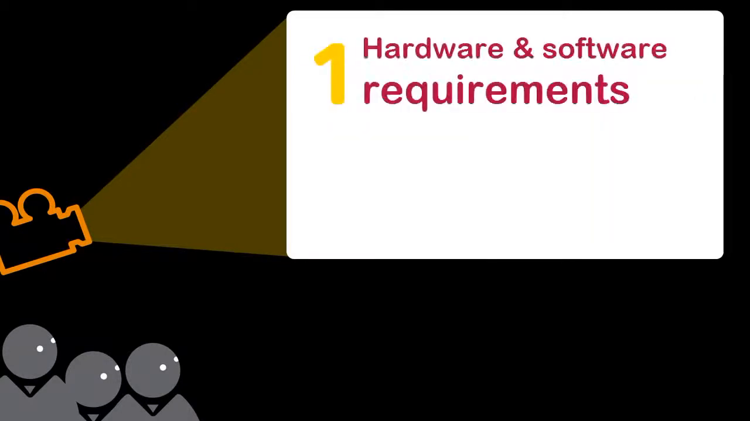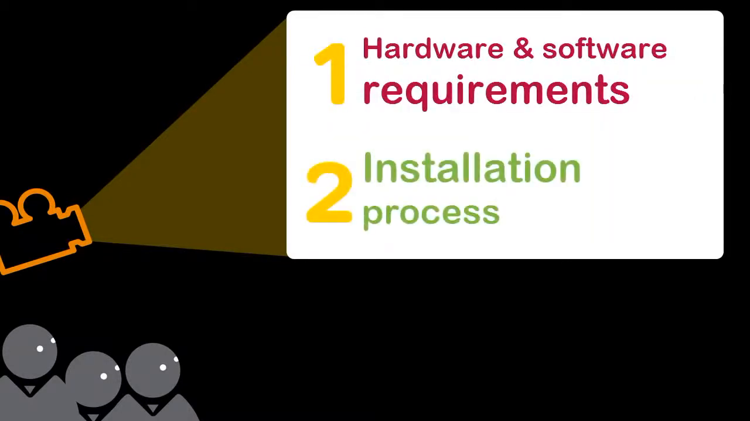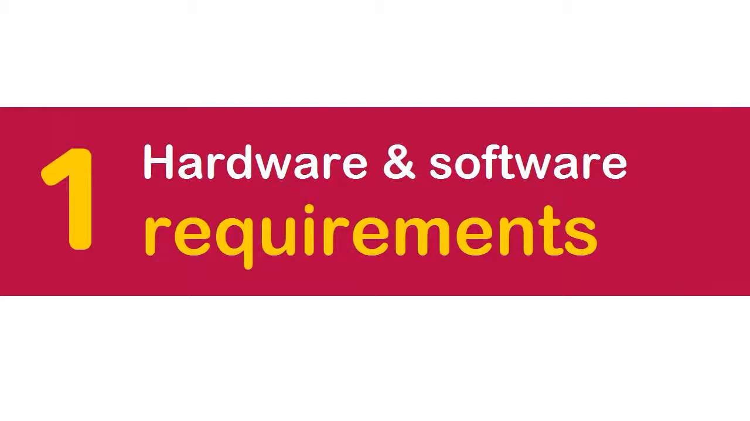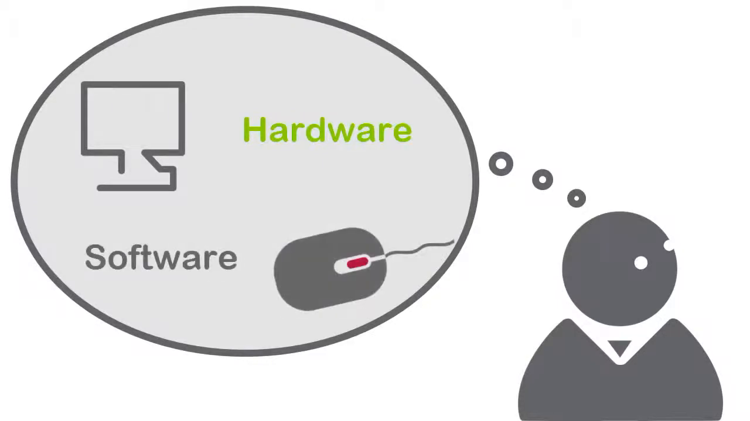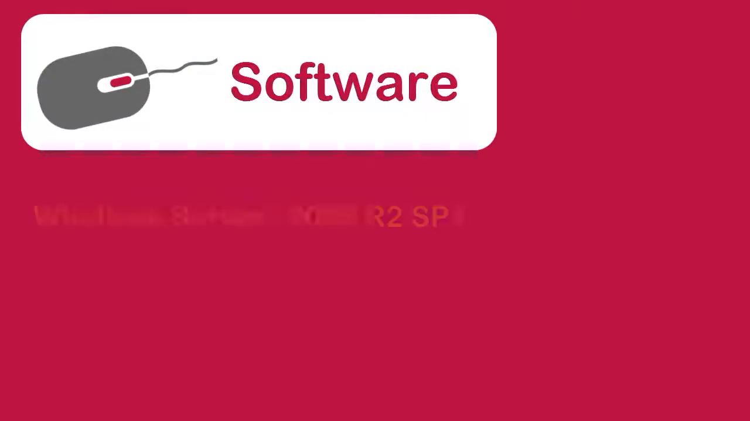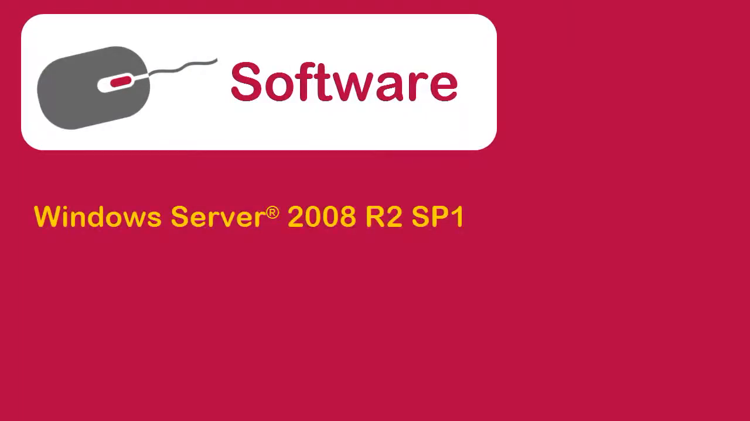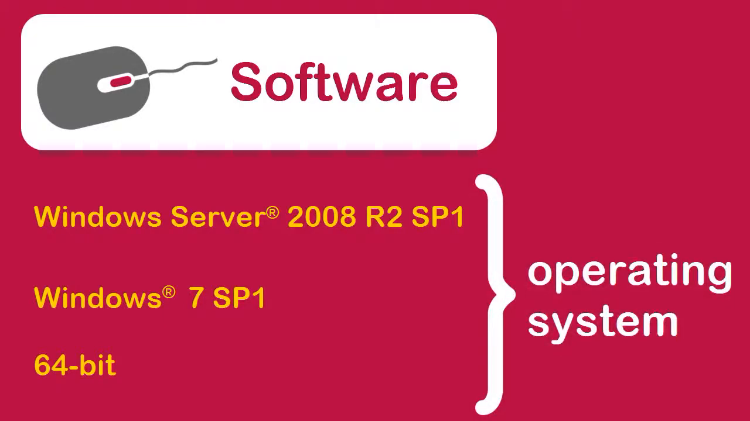We will first describe the hardware and software requirements and then go through the steps involved in the software installation process. Before you begin, you should make sure that your computer meets the hardware requirements associated with the project you want to run and has the required system software to support the installation. Here we're using Windows Server 2008 R2 Service Pack 1, but Windows 7 Service Pack 1 is also supported. We recommend that you run a 64-bit operating system.